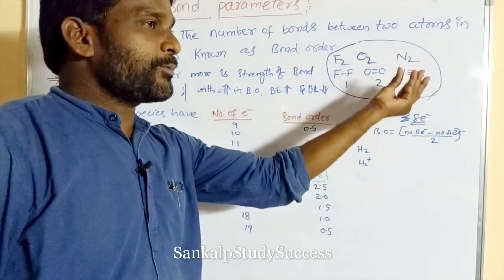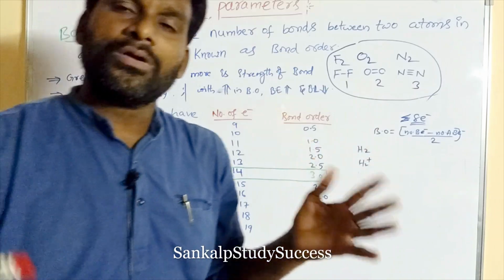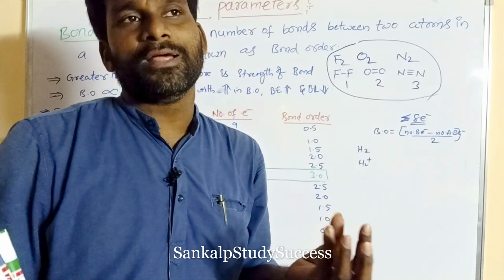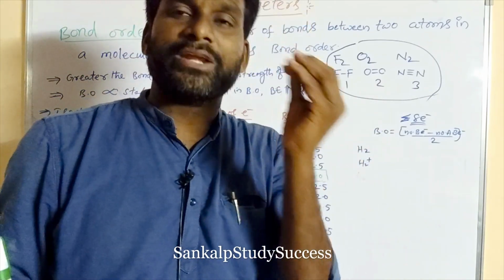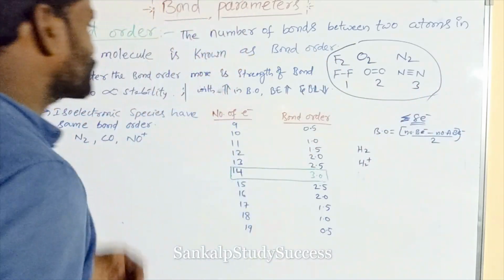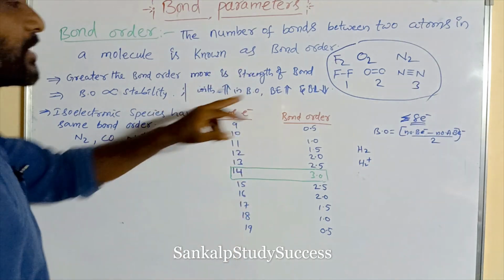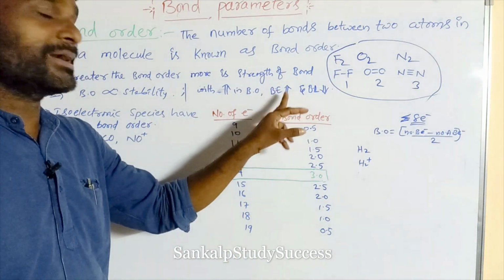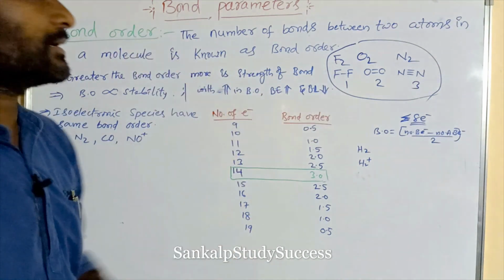Greater the bonds between the atoms means more overlapping, so the atoms come closer and bond length is less. So bond order is directly proportional to bond energy, but inversely proportional to bond length.